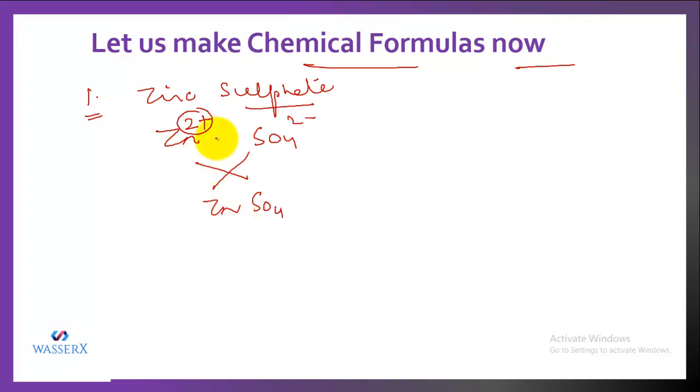But here in this case, both the valencies are equal. So they will cancel and the formula will be just ZnSO4. Right, let's take up another example.